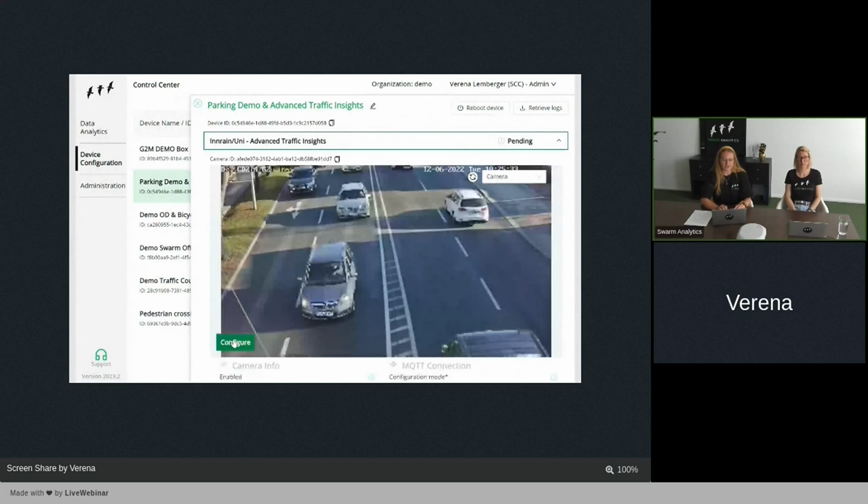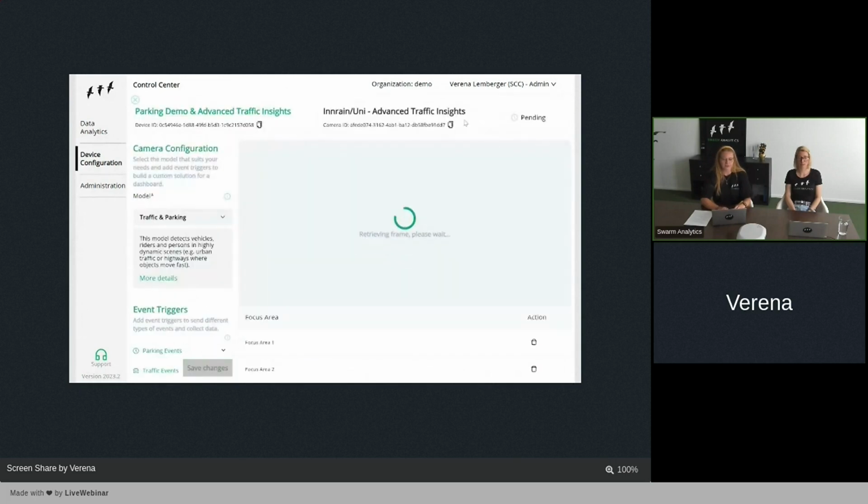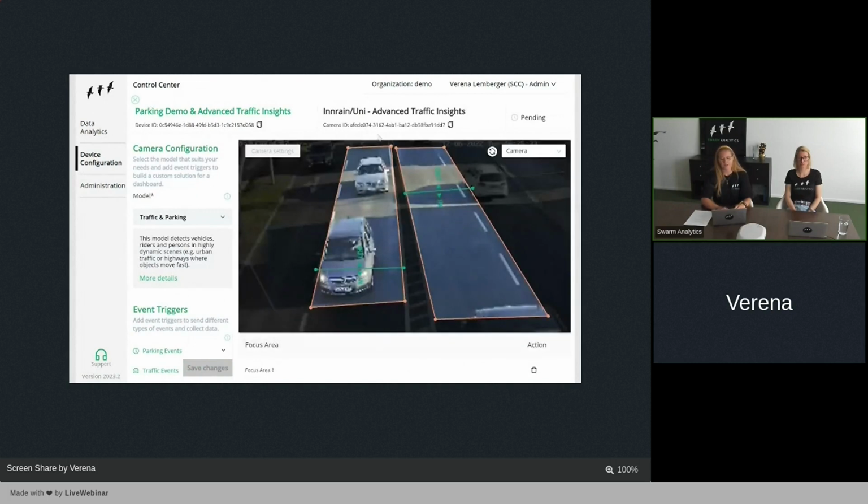The second thing that changed, on request of a partner from our side, is that when you are in the camera settings, you can now immediately see the device name, the device ID, the camera name, and the camera ID, in order to be more efficient and really faster when you are configuring your scenes and to see whatever you're currently doing there. It's just a small feature, but I'm sure that you will benefit from that.